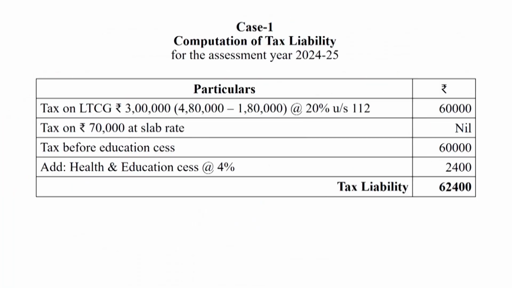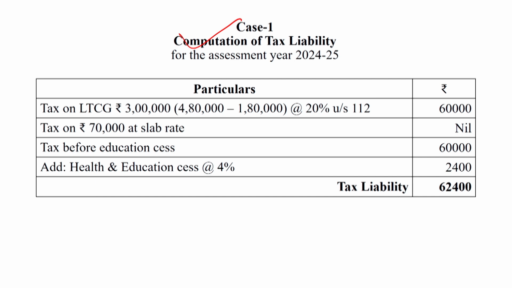So dear students, in the present slide, now I am going to compute the tax for the assessment year 24-25. First, tax on long term capital gain: tax on long term capital gain rupees 3 lakh at the rate of 20%, section 112, will be 60,000. So how is rupees 3 lakh computed?